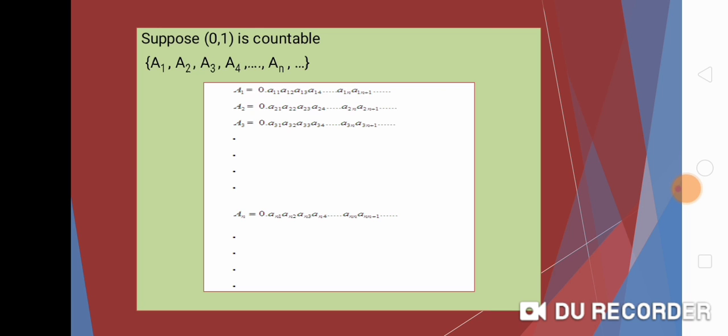And a3 equals 0.a31 a32 a33 a34 ... a3n a3(n+1) and so on. Like this, an equals 0.an1 an2 an3 an4 ... ann an(n+1) and so on. So every number between 0 and 1 must lie in this list.